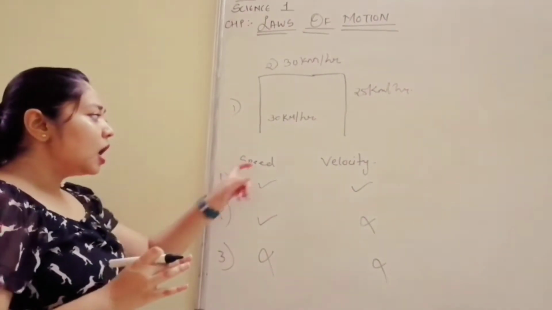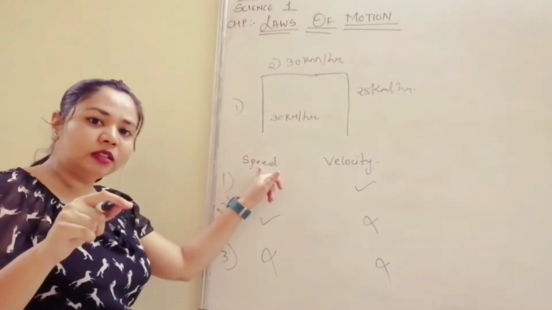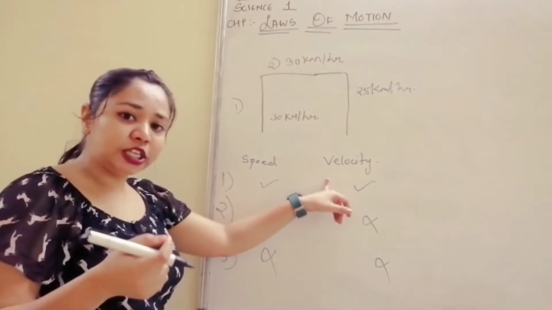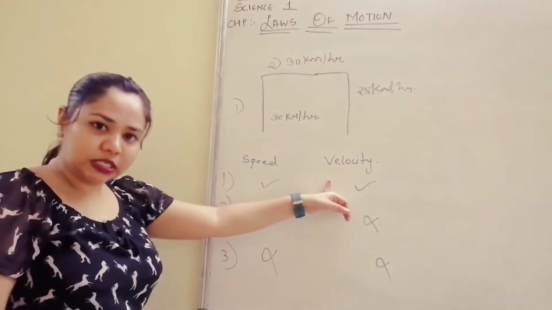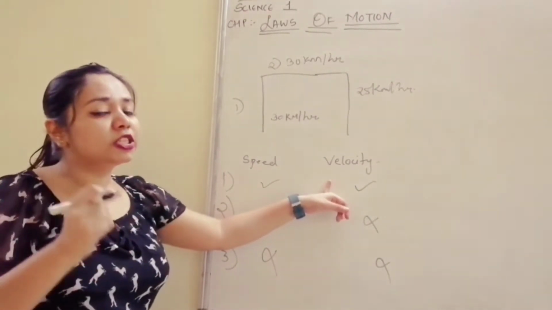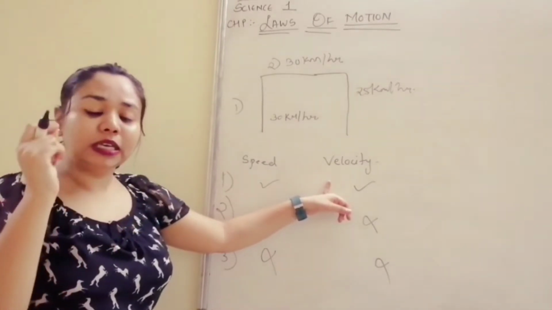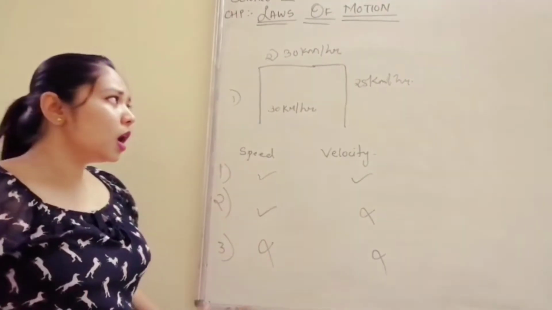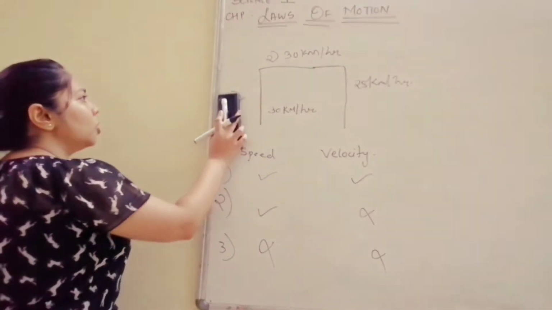So remember, speed changes only when the person increases or decreases his speed, but velocity changes when the person decreases or increases his speed, and also if he changes the direction of the path he is traveling. Understood the difference between speed and velocity? So let us go on to the next part.